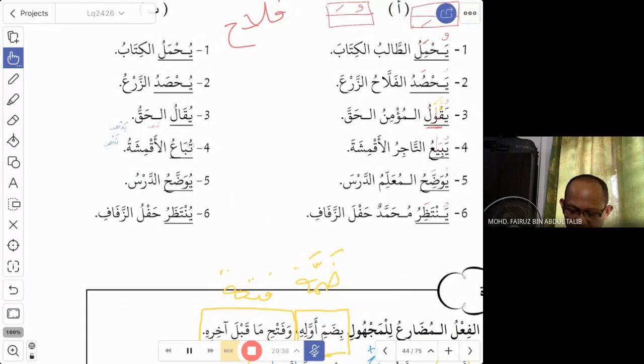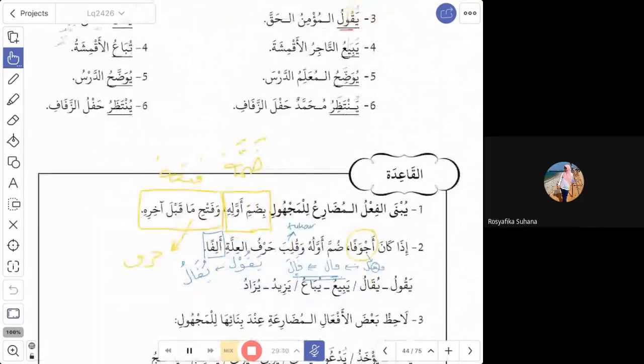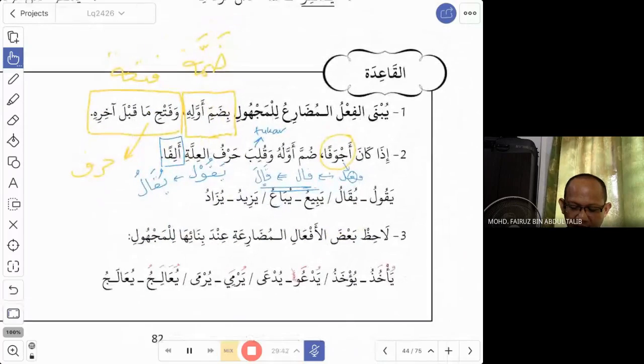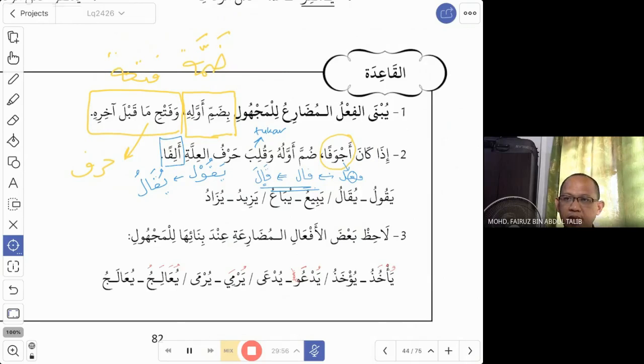Any questions so far? No, Ustaz. No, right? Okay. Since there is no question, we go straight to the qaida. Al-qaida: yubna al-fi'lul mudari'u lil majhul. Yubna means was built. In the lesson, the word mabni again means the fi'l was built for majhul, for the unknown.